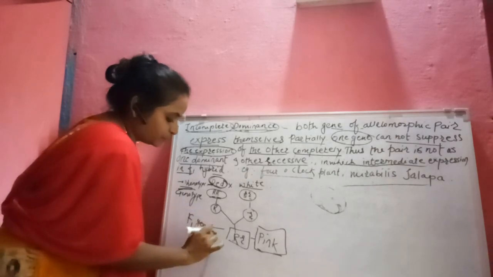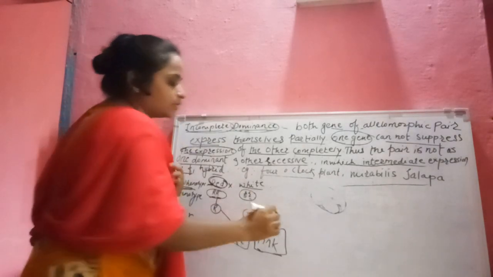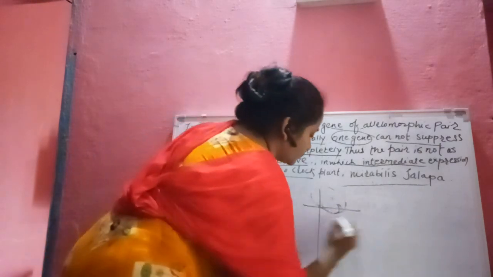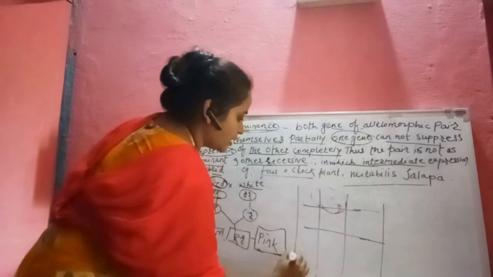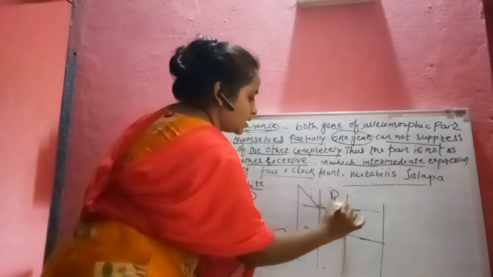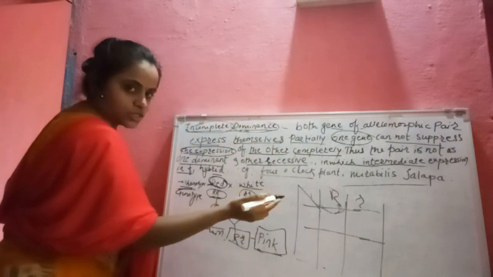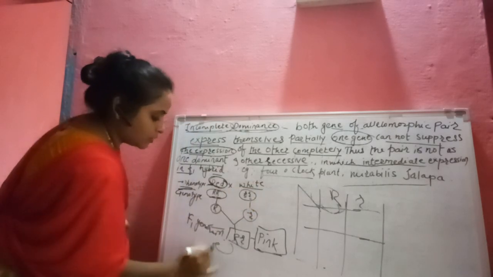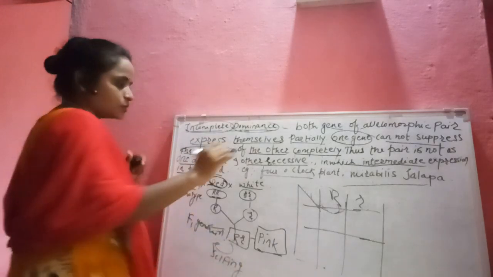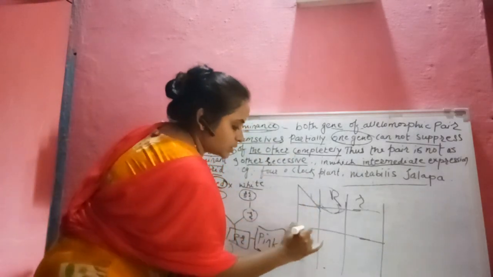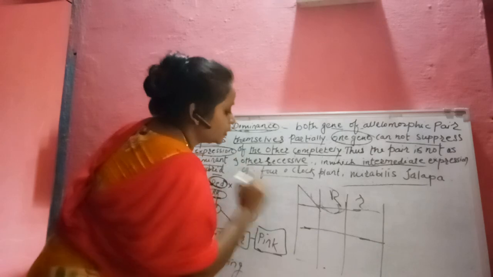When we see the F2 generation, what happened? Through the checkerboard, we are discussing the F2 generation. Capital R, small r. For the F2 generation, what we are doing is selfing of F1. So you can see here the ratio of incomplete dominance.